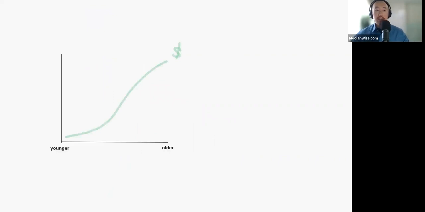So again, as you march through life and get older, your money starts to compound and you start to be better with your investments. And once you're better with your investments, then your money grows, right? So let's say on the right side, let's say it's still you and your wife, and you still have the house and the cars.